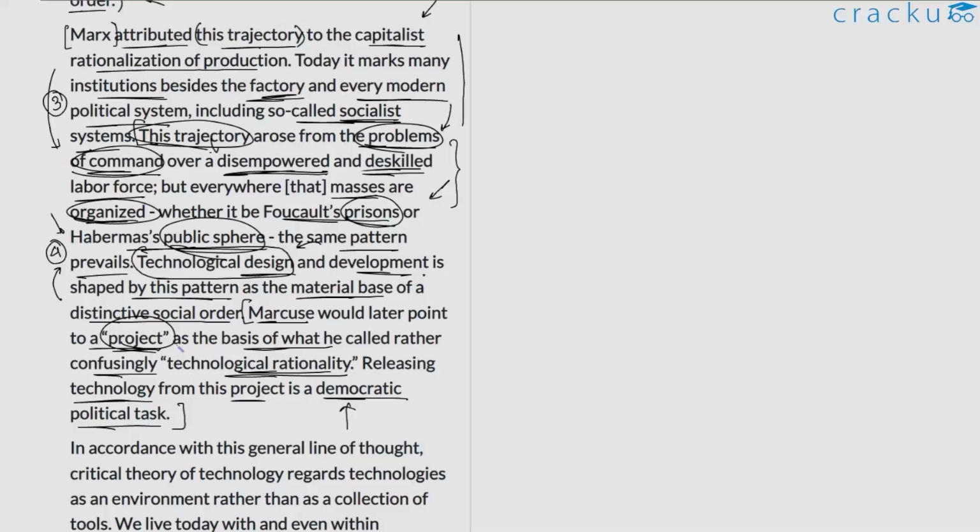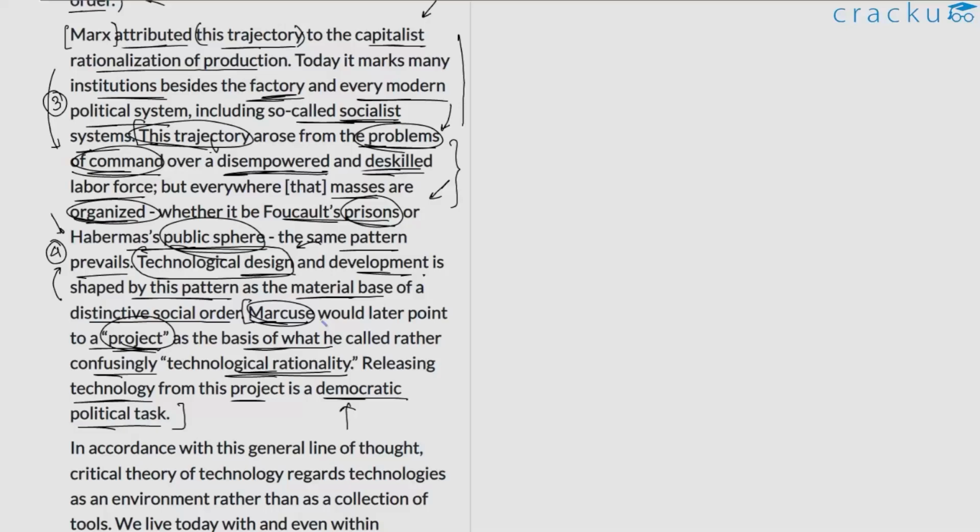But again, this is basically a reference to a social theorist who was associated with the Frankfurt School. Marcuse argued that technology in itself was not neutral, but was rather shaped by, and reflected, the values and the interests of those who developed it.